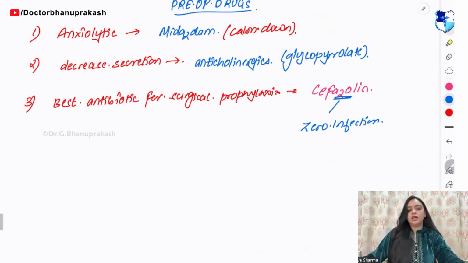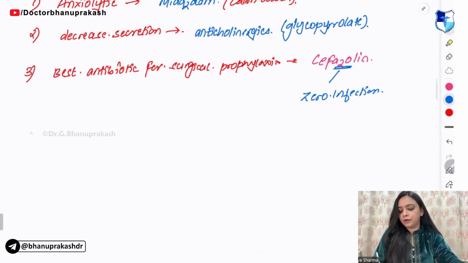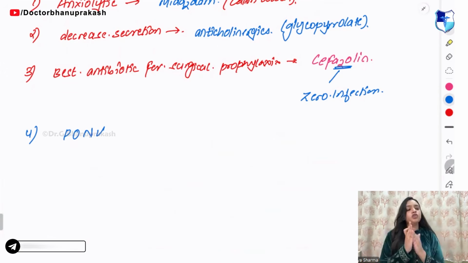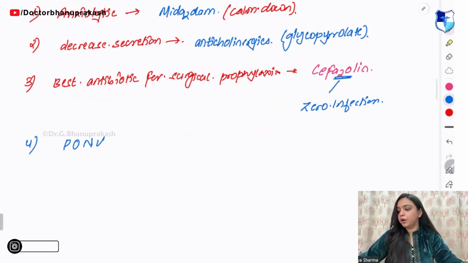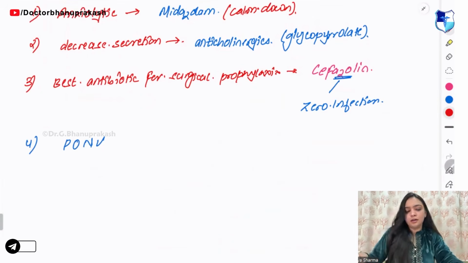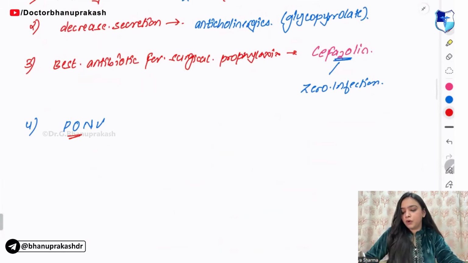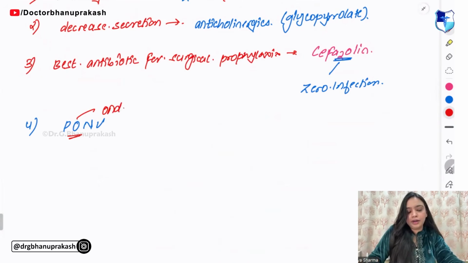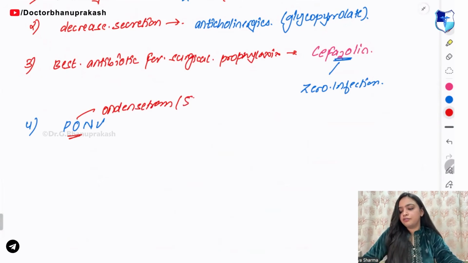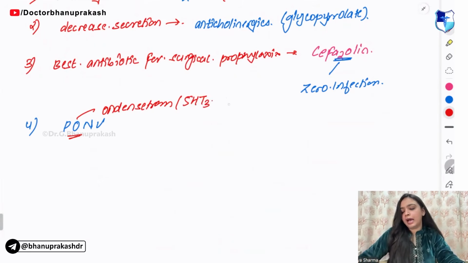It is zero infection. For post-operative nausea and vomiting, what do we give? O means we give ondansetron. And ondansetron is a 5-HT3 antagonist.